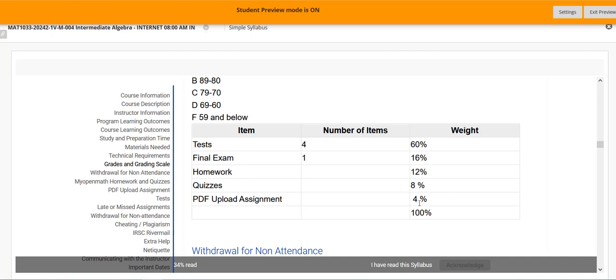And we'll have a PDF assignment worth 4% of your grade. This you need to do the first week of the course. This is so that you can learn how to scan and upload your work from when you take a test and you write the work down. I need that work. And so that is the purpose of this.